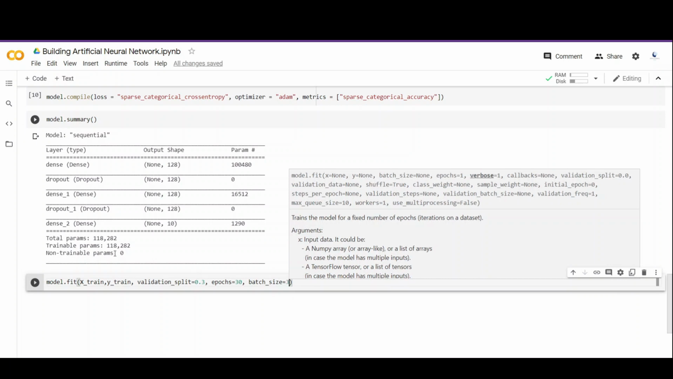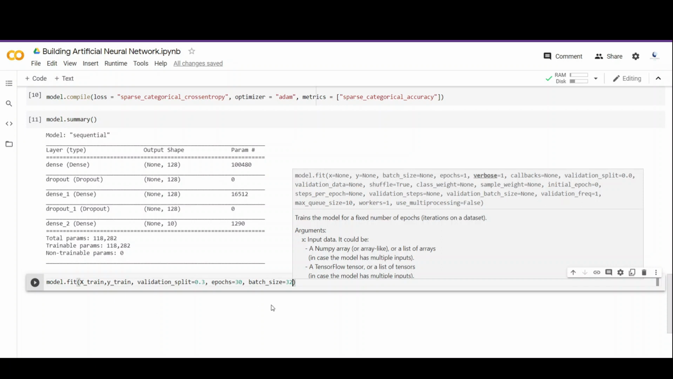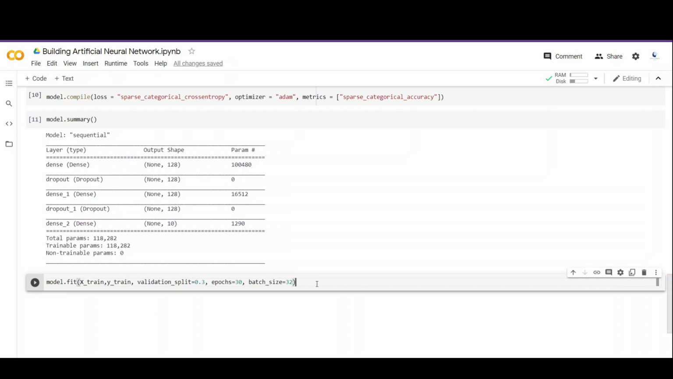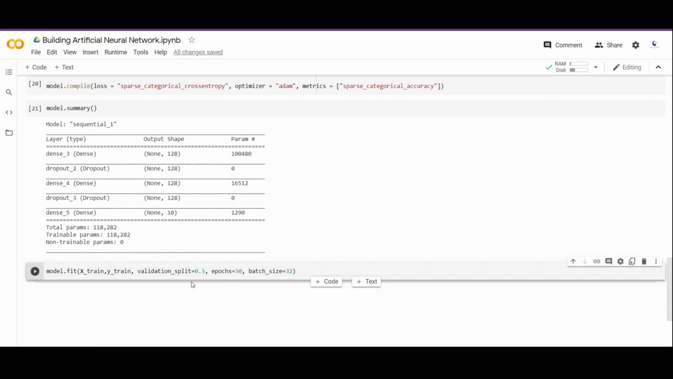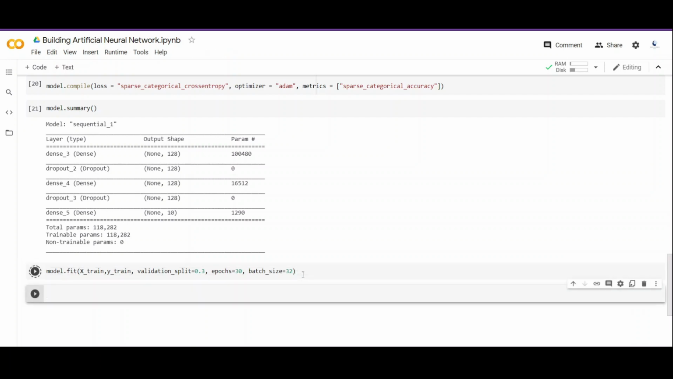You should always pass the batch size in the factor of 2, like 32, 64, 128 and so on and so forth. And I have talked about all these things in my blog as well. So I'm assuming that you have read my blog. So let's press shift enter and start the training of our very own first neural network.